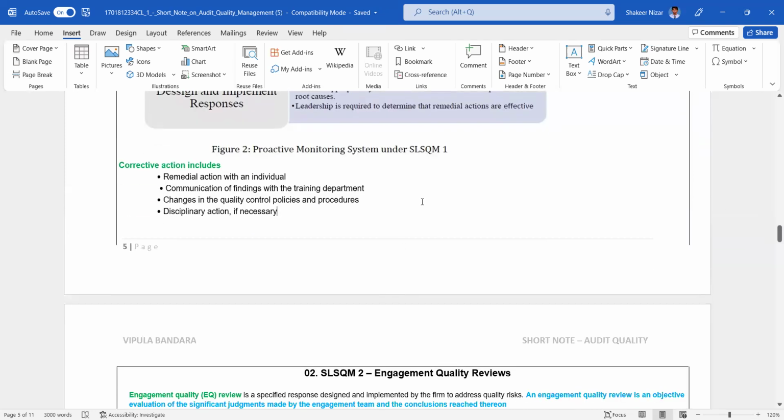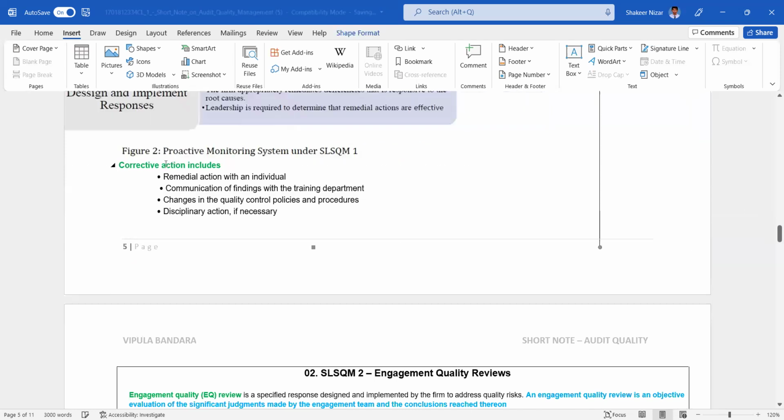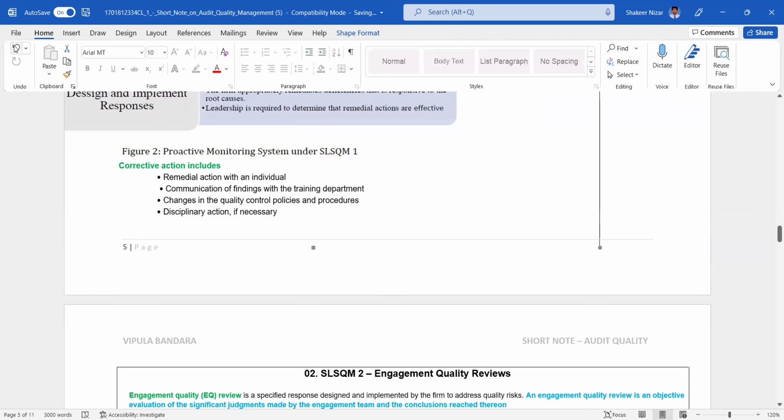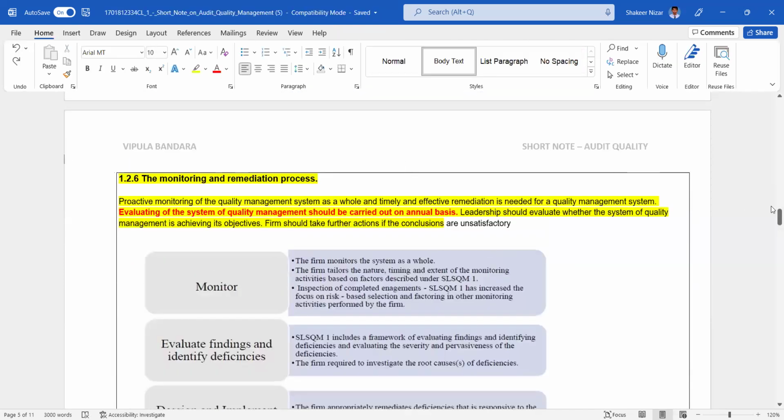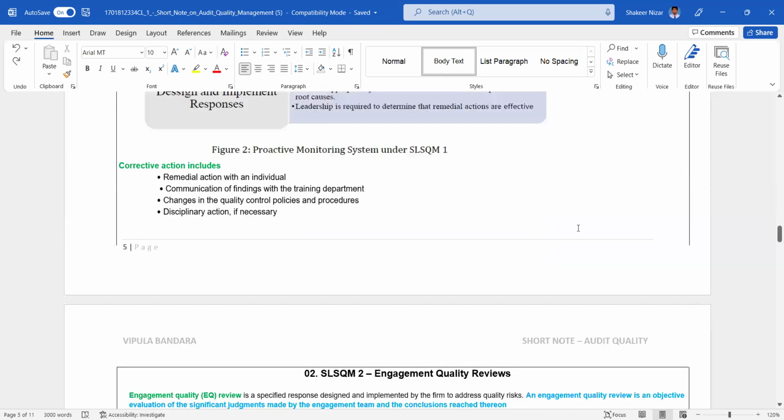Right? Corrective action includes remediation action with an individual, and communicating findings to the training department. If, after we monitor, we identify that our engagement team does not have the relevant competence, we can inform the training department. It also includes changes in the quality control policies and procedures, and disciplinary action if necessary. Those things can be done.